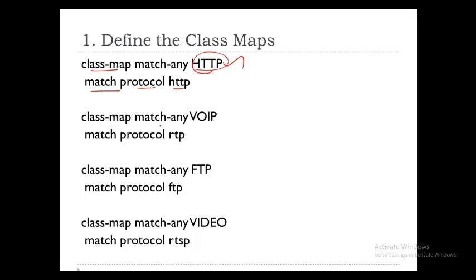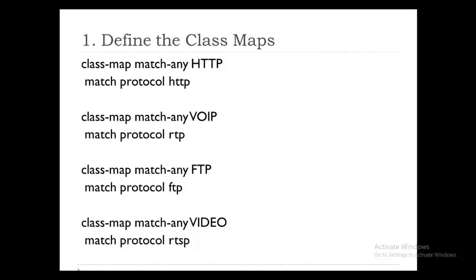Voice over IP is a name, and the protocol that voice over IP uses is the Real-time Transport Protocol, RTP. FTP is a name, and FTP is also a protocol. And RTSP is for video. So we have here various types of traffic.